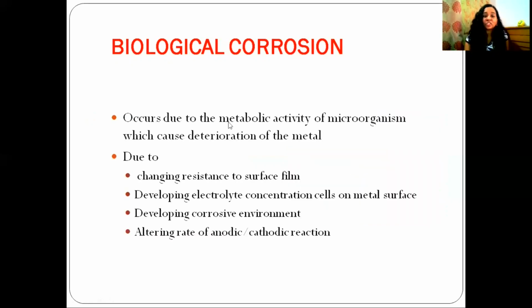Biological corrosion is the next type. Biological corrosion occurs due to the metabolic activity of microorganisms which cause deterioration of the metal. This biological corrosion is due to changing resistance of surface film, developing electrolyte concentration cells on the metal surface, developing corrosive environment, and altering the rate of anodic and cathodic reaction. These are the reasons for biological corrosion.